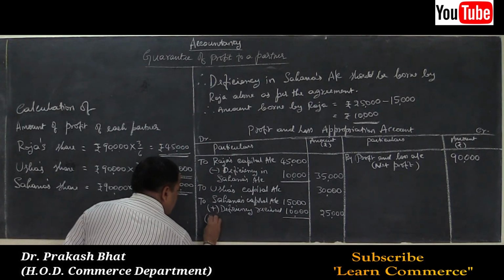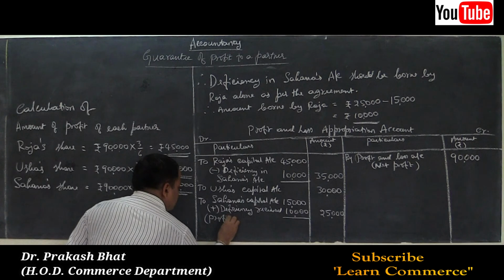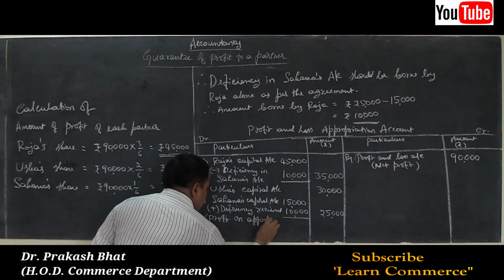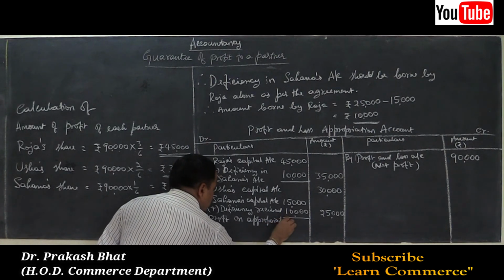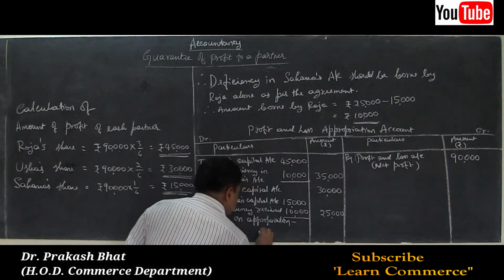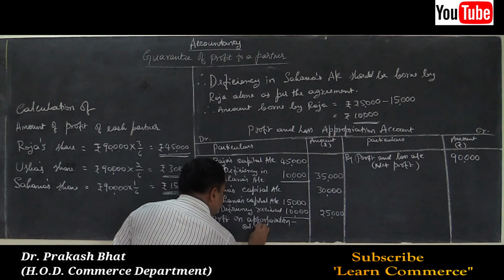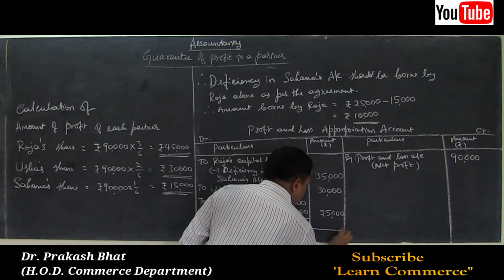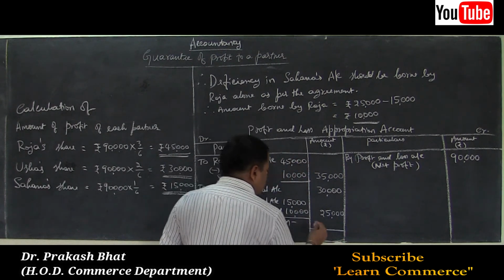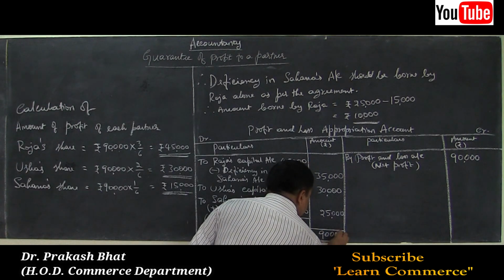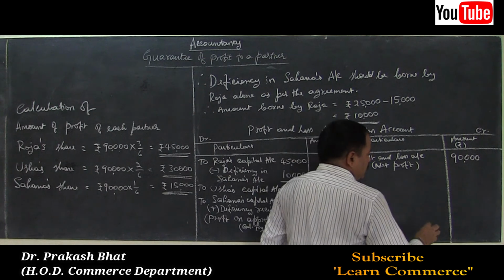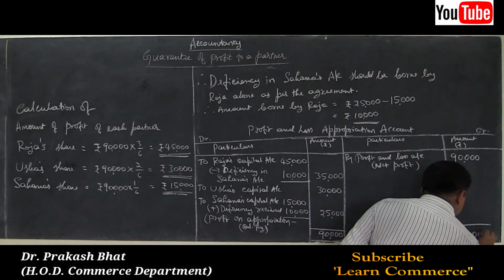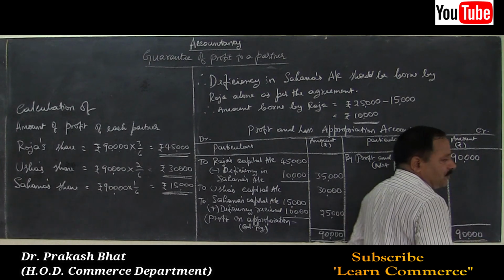Profit on appropriation, within bracket, balancing figure. Write the total on both the sides, that is 90,000. Your problem is solved.